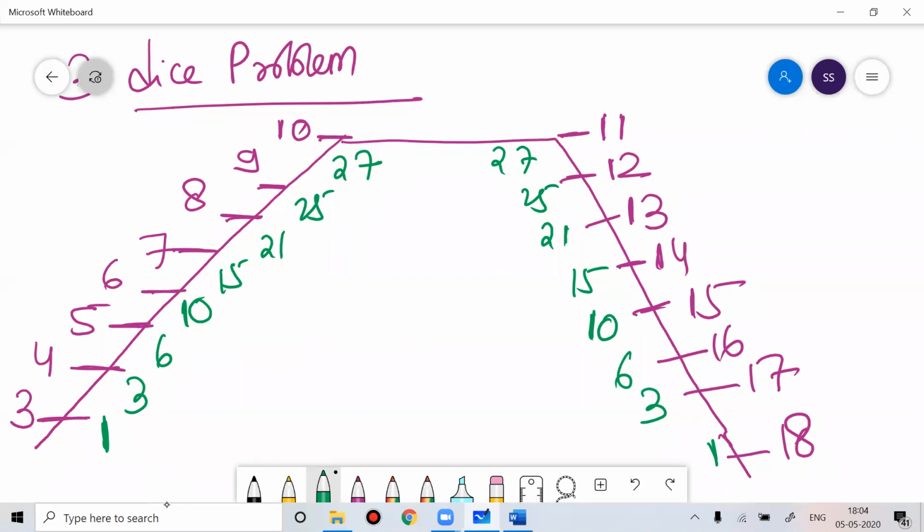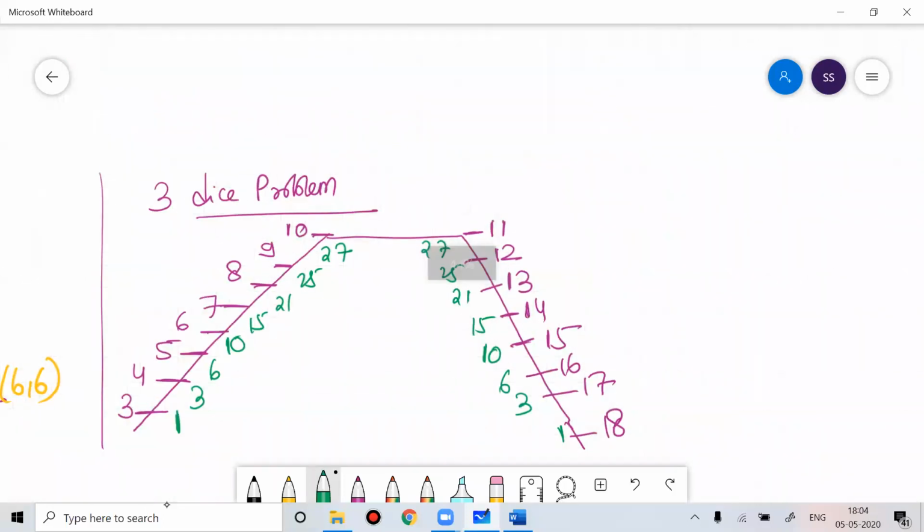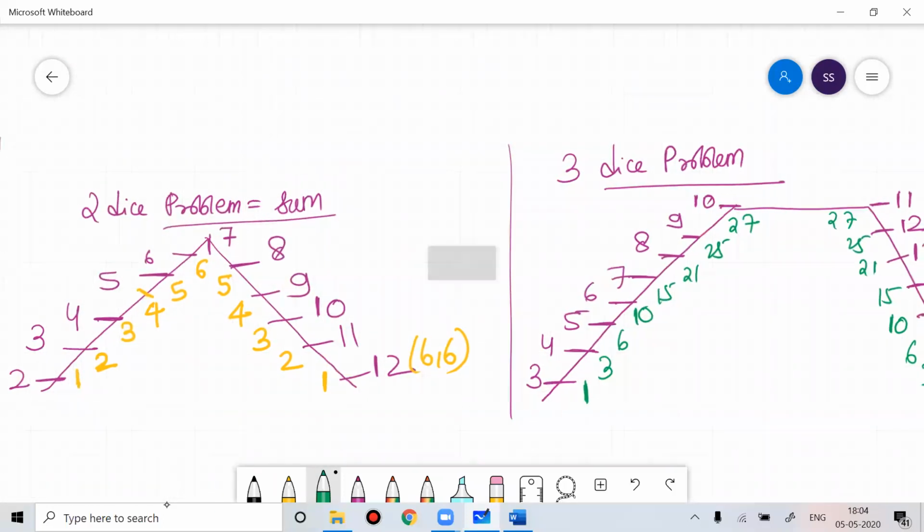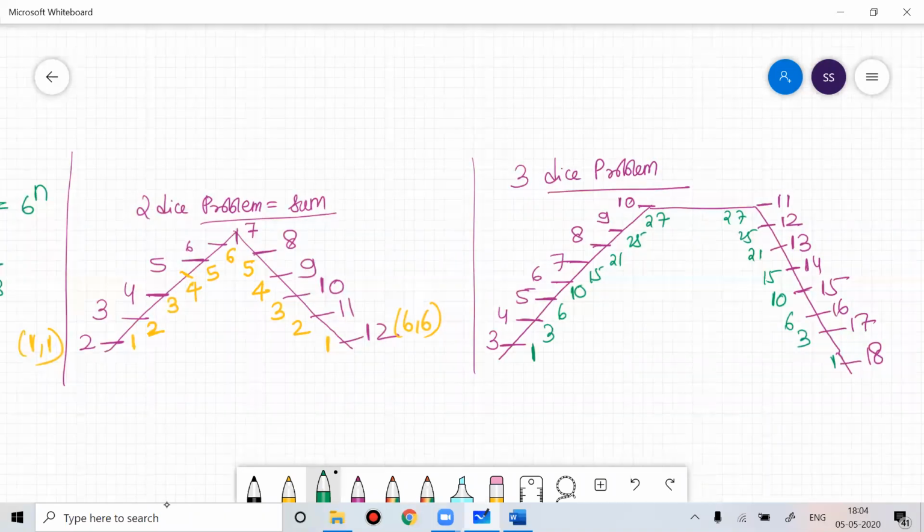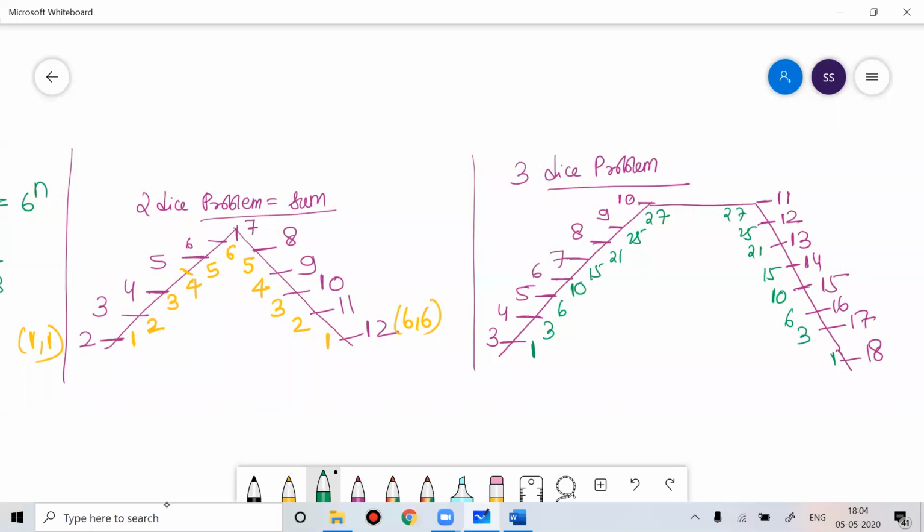Anyone have any doubt? You're understanding, right? I'm telling you the shortcut. So this is the shortcut, for 2 dice and 3 dice. If you want to write it down, you can write it also.